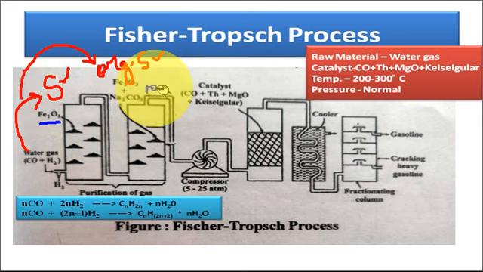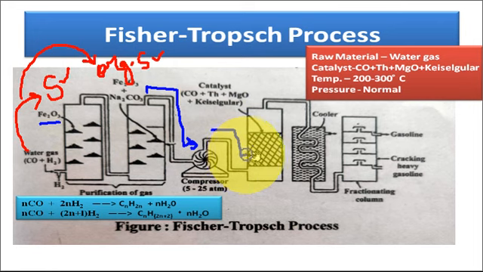Now pure water gas is passed through a compressor, and from the compressor these gases are passed through the catalytic or reaction chamber. In the reaction chamber, temperature is maintained at 200 to 300 degrees centigrade, and the catalyst is placed in the reaction chamber. The catalyst used for this process is cobalt, thorium, magnesium oxide and kieselguhr mixture.